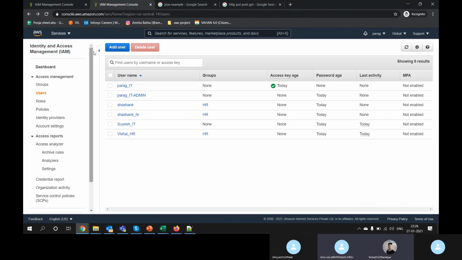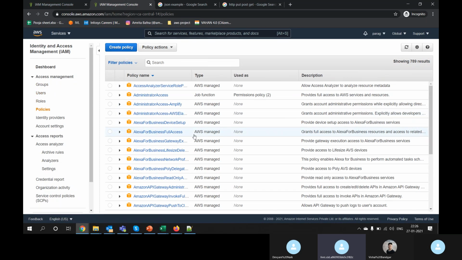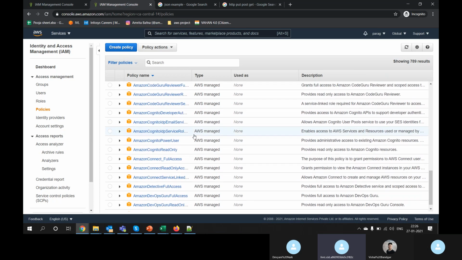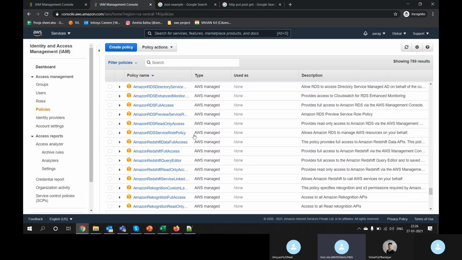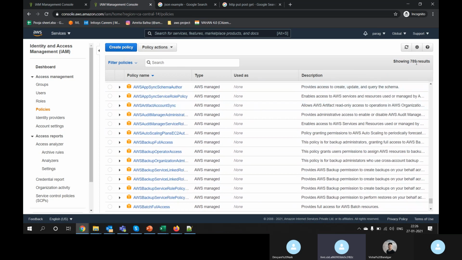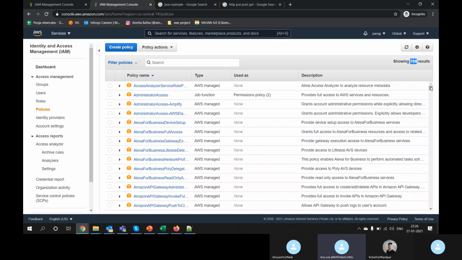Okay, so this is what IAM was: groups, users, policies. I told you already templates are there. These are all templates which AWS has provided, a list of policies. There are so many, nearly 800 policy templates available in IAM, provided by AWS.